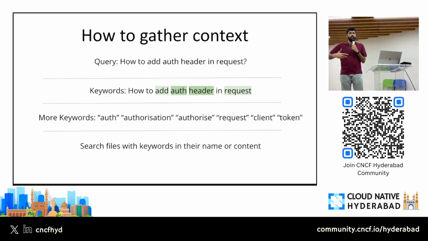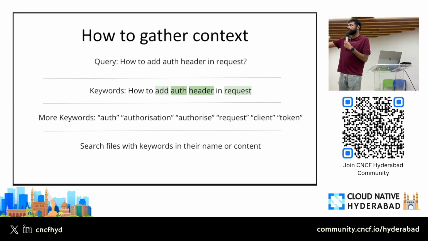If I have 500 files, the search might take a few milliseconds, right? But imagine you have 50,000 files or 1 lakh files or even 5 lakh files in a code base, right? You're working on a big monolith. Then this approach will suck. It won't give you better output. Why? It will take 3, 4, 5, even 10 seconds to scan such big code bases, right?